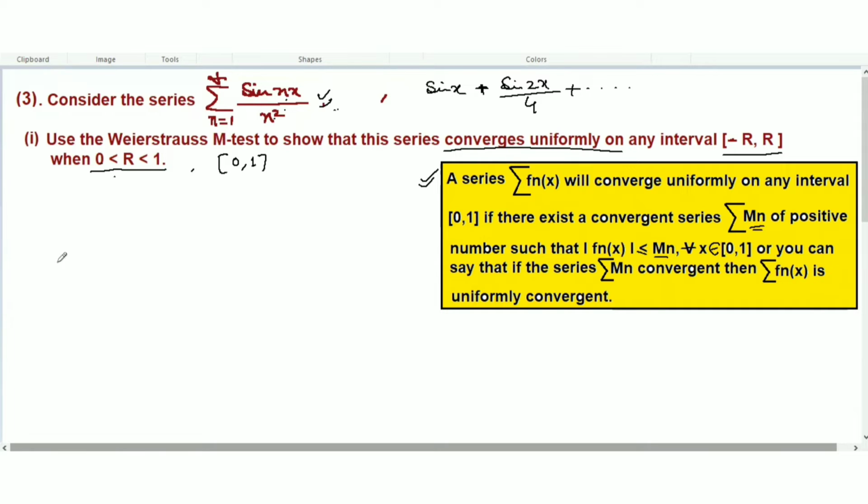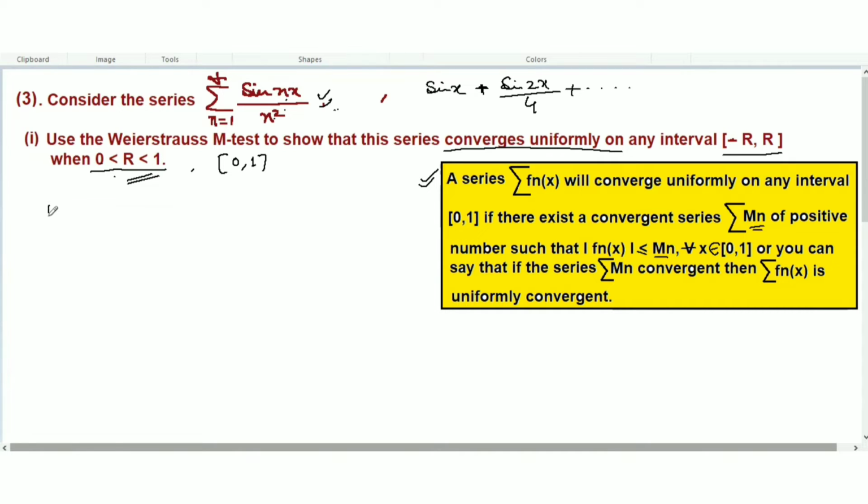Now, first thing here, this is a series of functions. Clearly, this is the domain, which is 0 to 1, between real numbers.